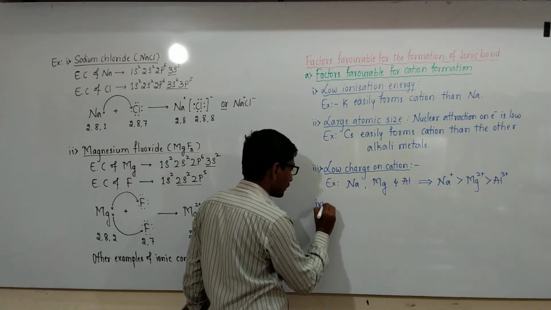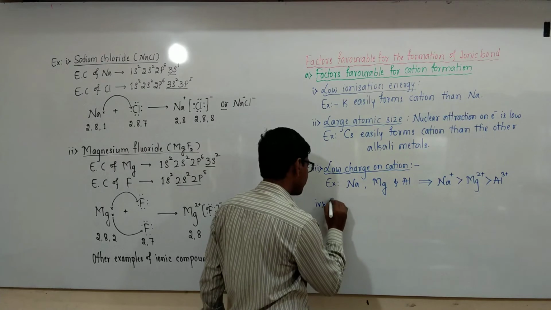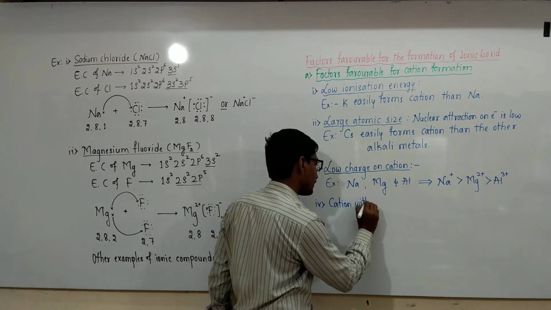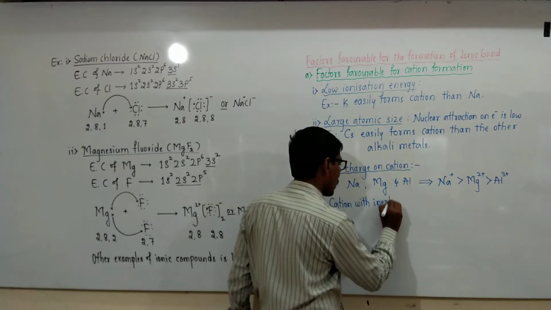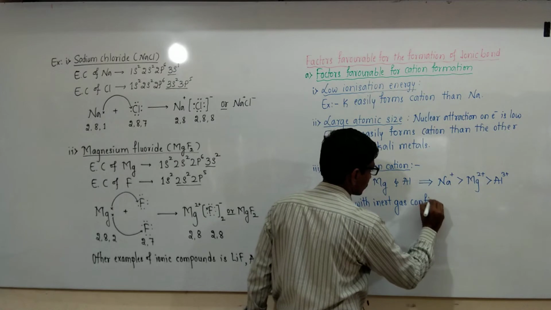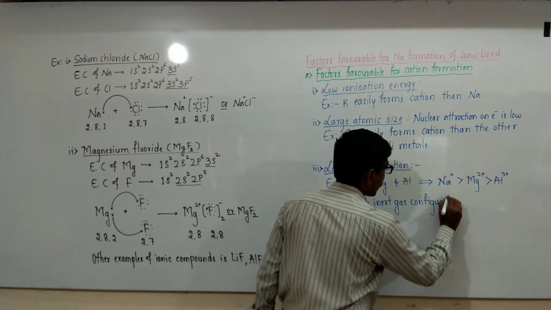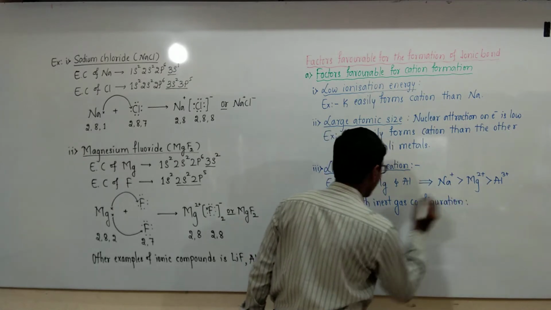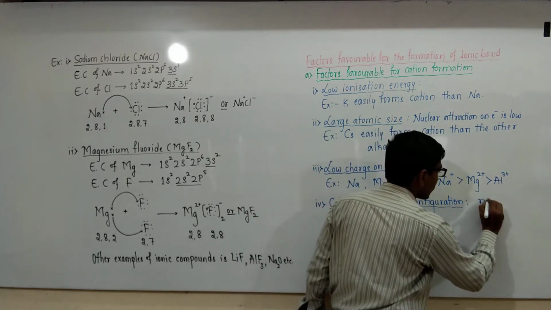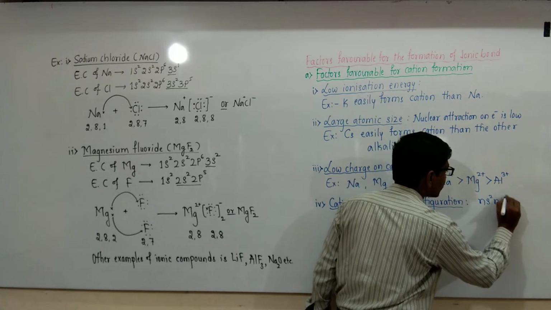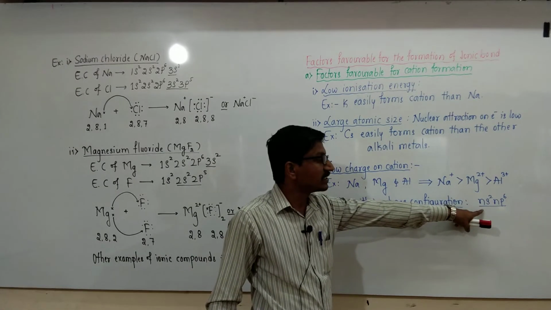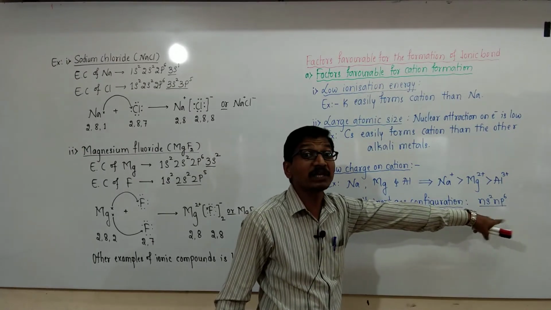Then fourth point is cation with inert gas configuration. Cation with inert gas configuration. Inert gas configuration means except helium, ns2 np6 is the inert gas, noble gas configuration, that is ns2 np6 except helium.